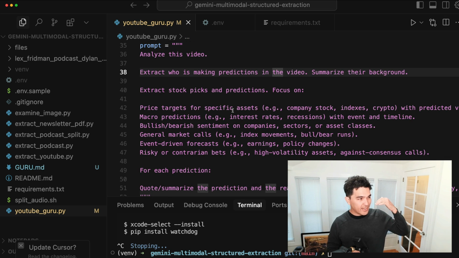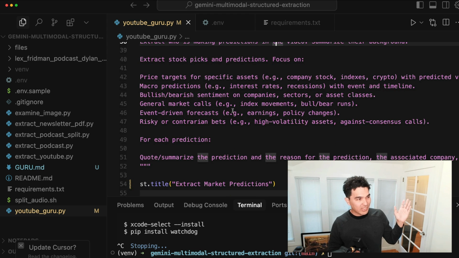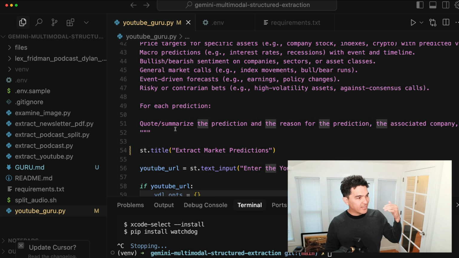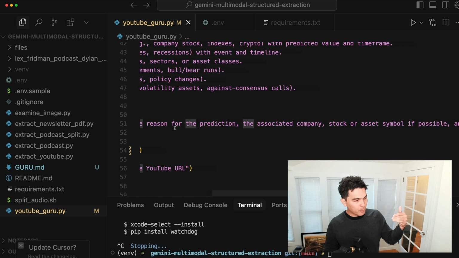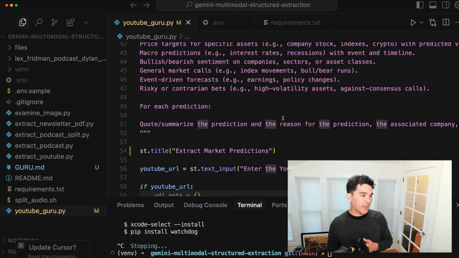And so my prompt says extract the top level, like who's talking, and summarize their background. And then secondly, it says extract a list of stock picks and predictions, any price targets for specific assets, macro predictions, and general market calls, etc. And then I said for each prediction, quote and summarize the prediction, the reason for prediction, the associated company, the stock or asset or symbol, if possible, and the timestamp of the prediction.